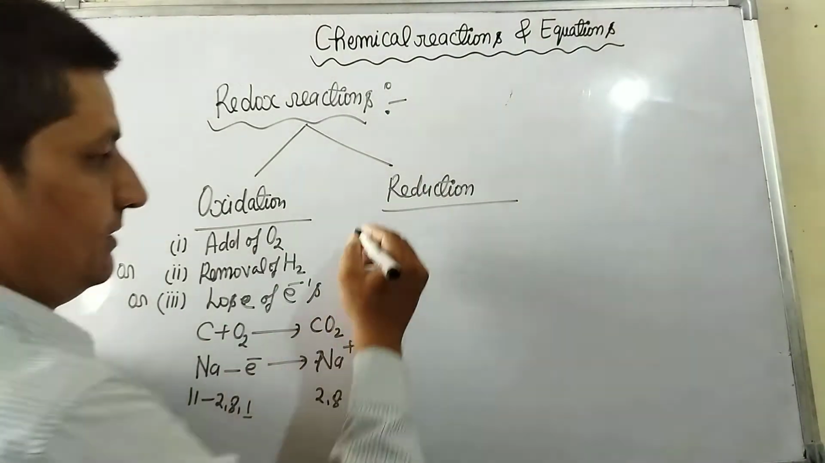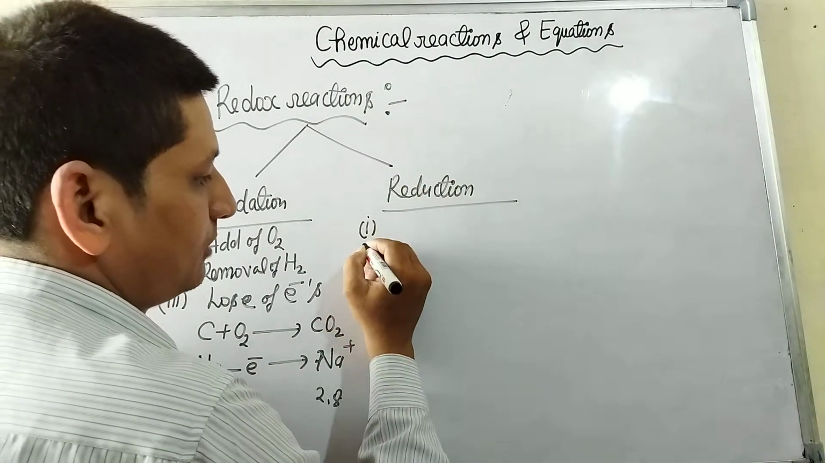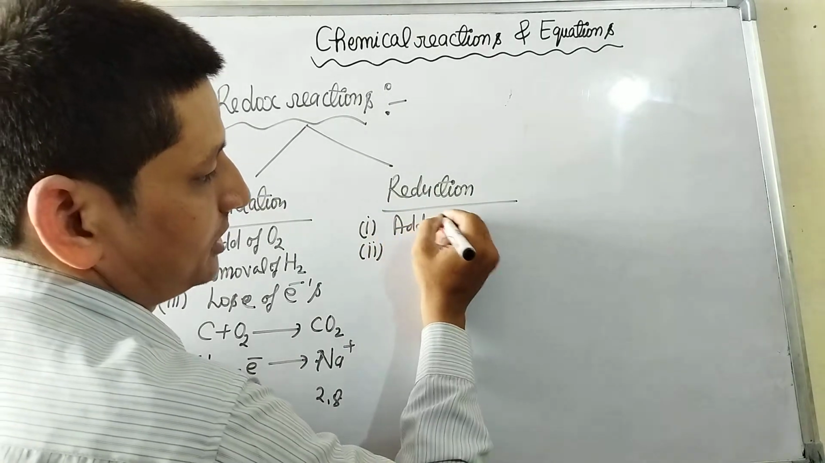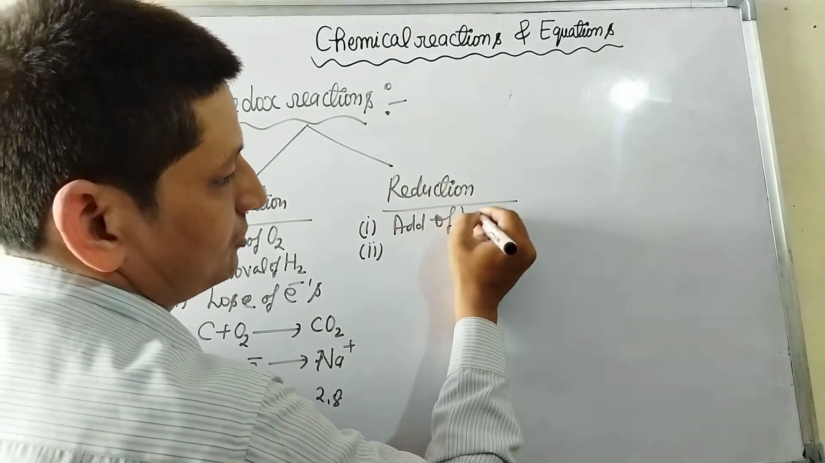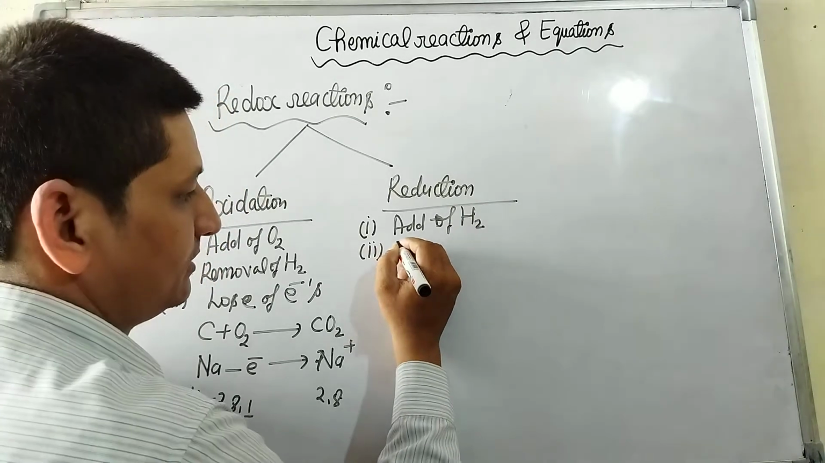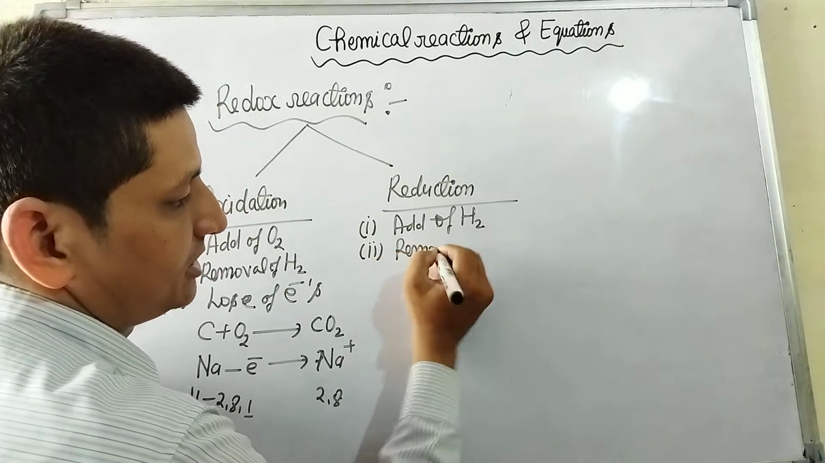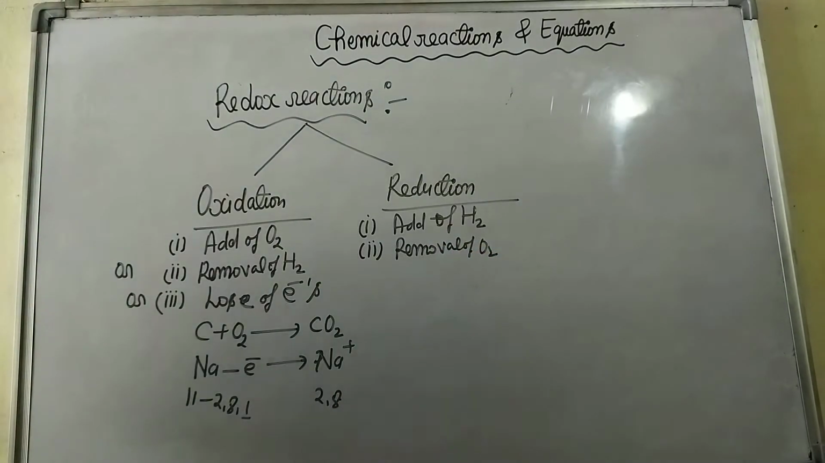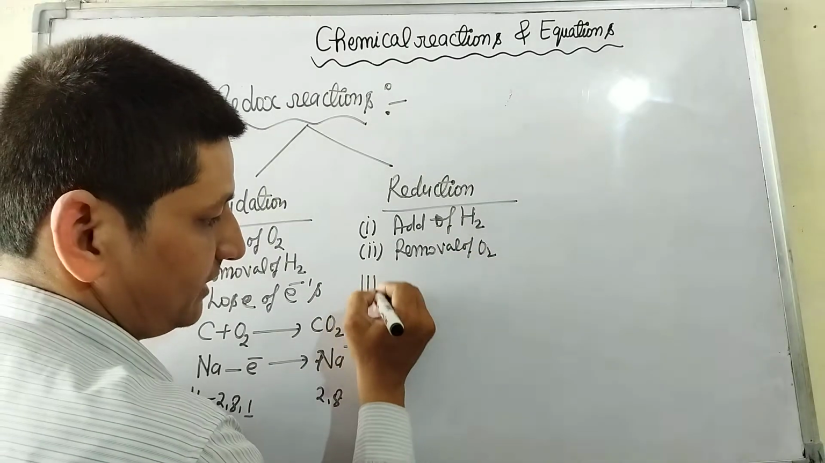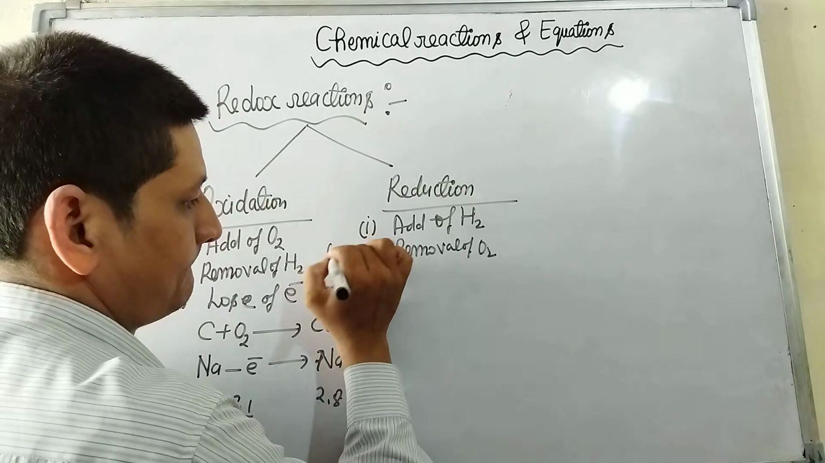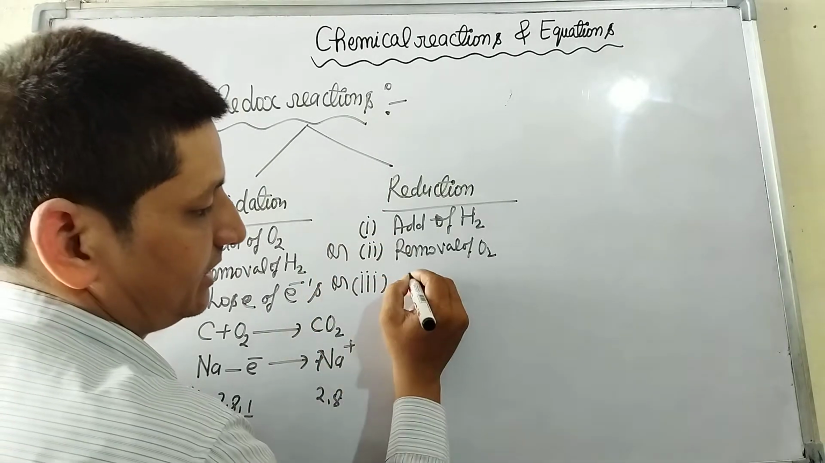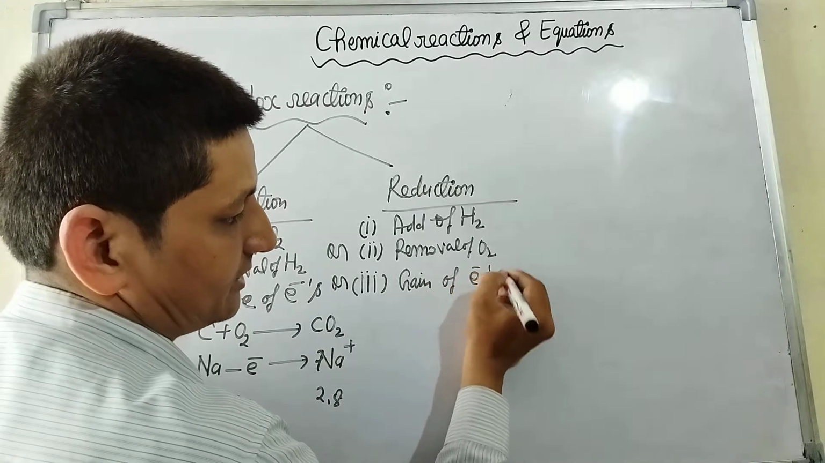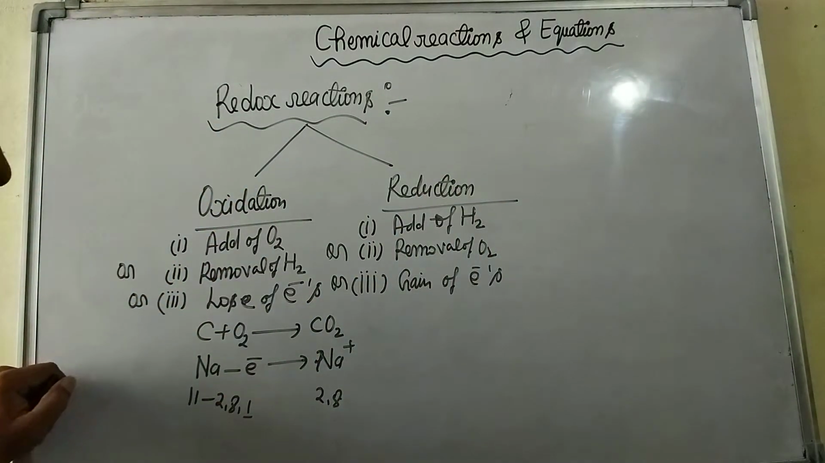After this, reduction. Reduction is the opposite of oxidation. In case of reduction, first, addition of hydrogen is called reduction. Second, removal of oxygen is called reduction. And third, definition number 3 is gain of electron by a chemical species. Gain of electrons is called reduction.